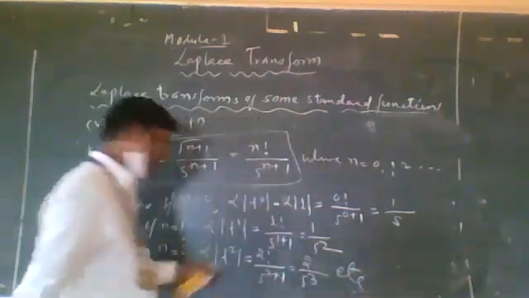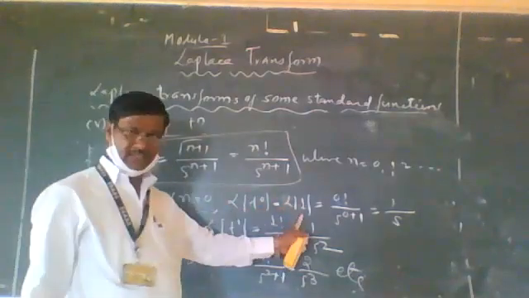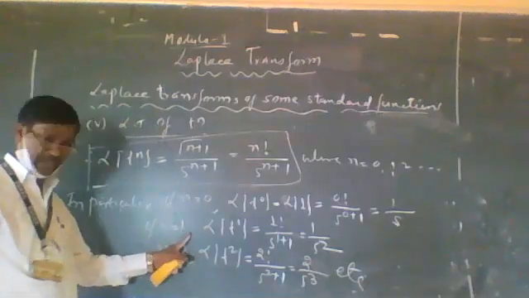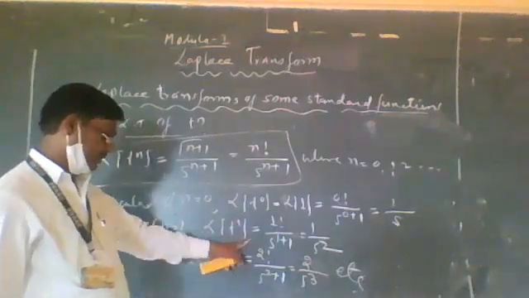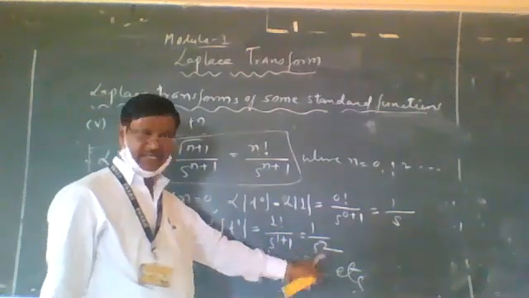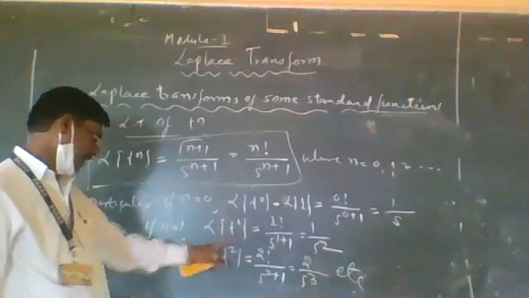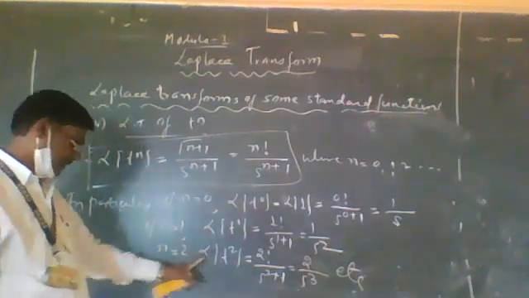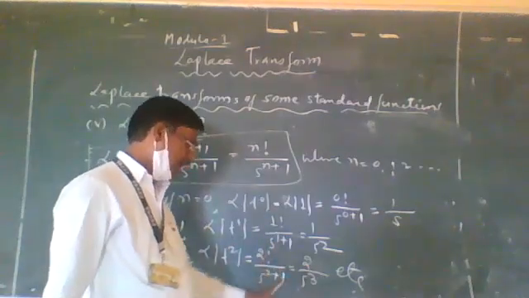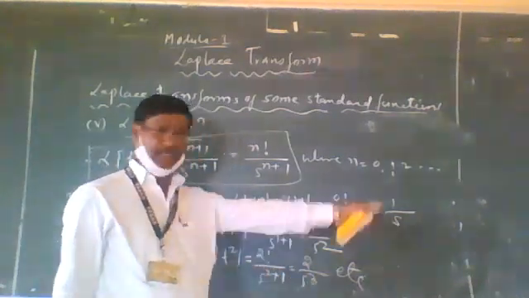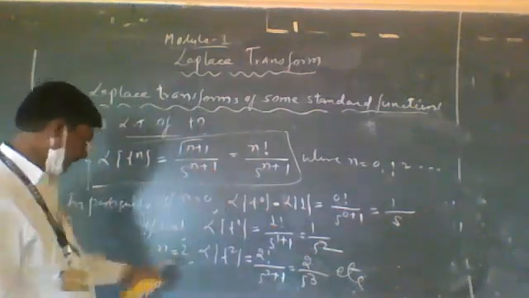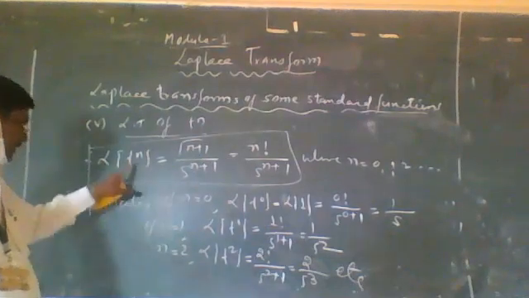So like this, the LP of 1 is equal to 1 by s when n is equal to 0, then n is equal to 1. So LP of t raised to 1 is equal to 1 factorial divided by s raised to 1 plus 1, that is 1 by s square. This is the value of LP of t. And when n is equal to 2, the LP of t square is equal to 2 factorial divided by s cube, or 2 divided by s cube. Like this, you can get the LP of any auxiliary function t raised to n. These are the particular cases of t raised to n.